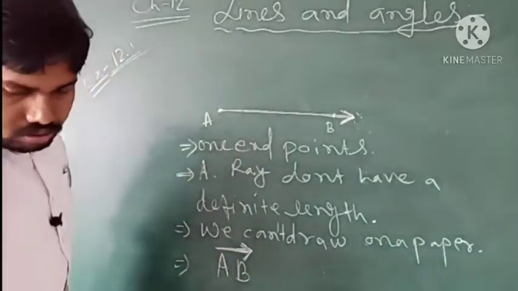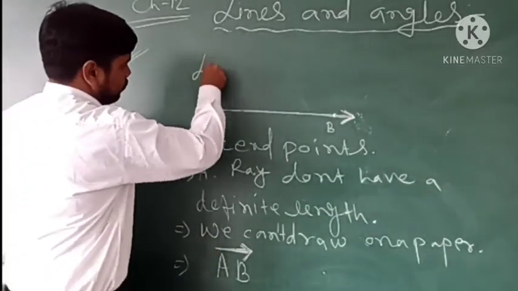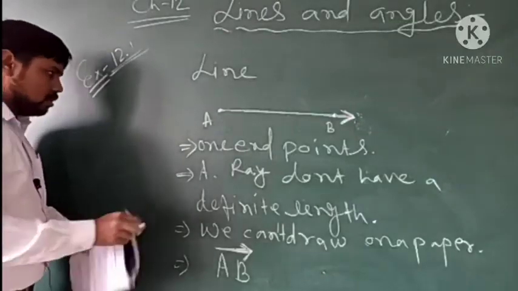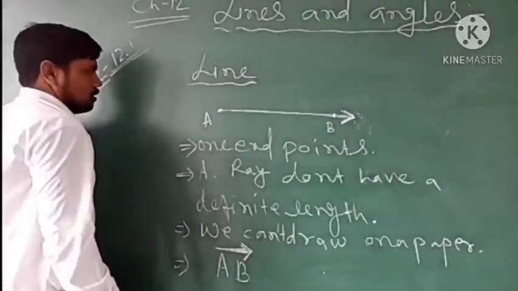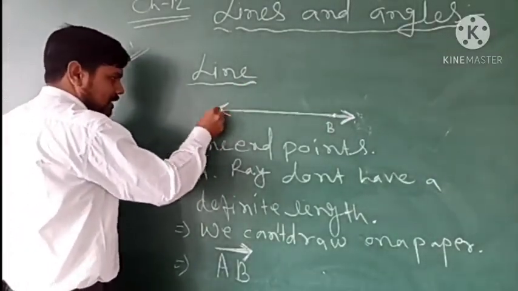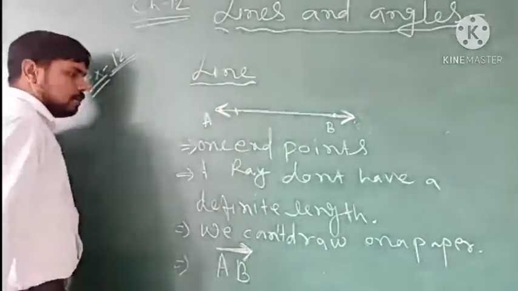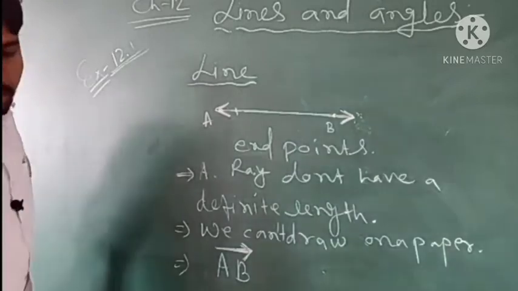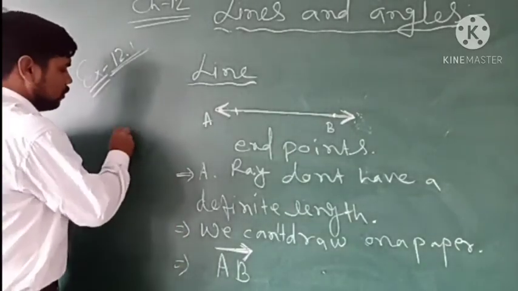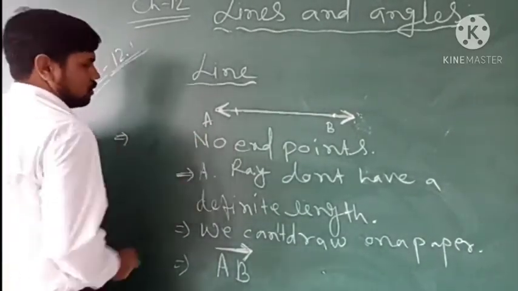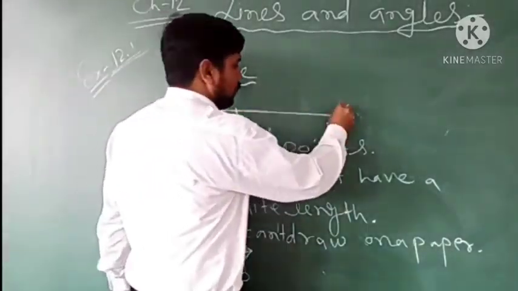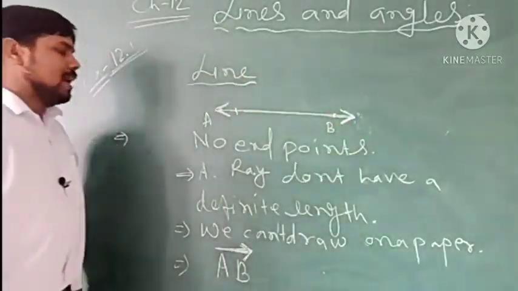Okay, and next which we have is the line. Finally the lines. So what is a line? A line means nothing, just rays from both sides. So there is no endpoint. So here no endpoint. So यहाँ पे end points नहीं होता है. This side also it is going on. This side also it is going on.